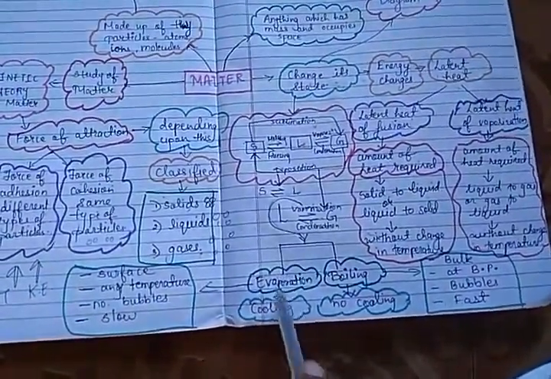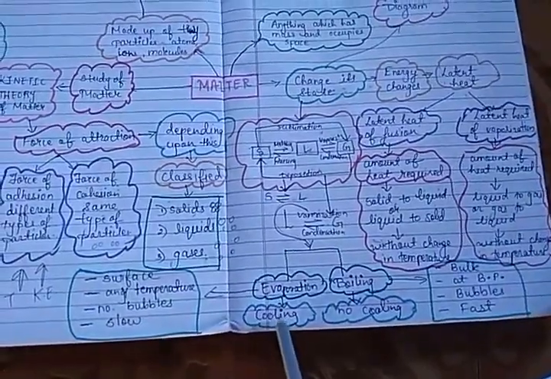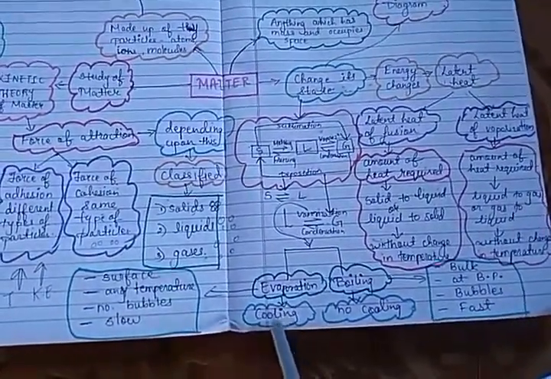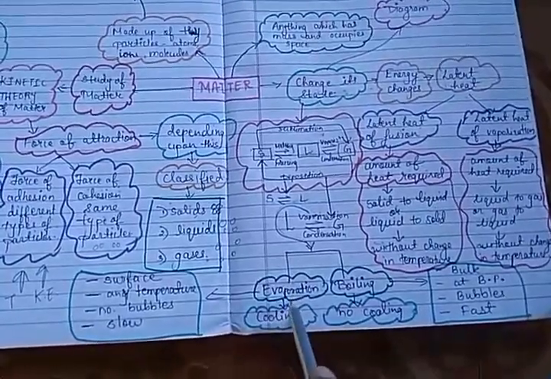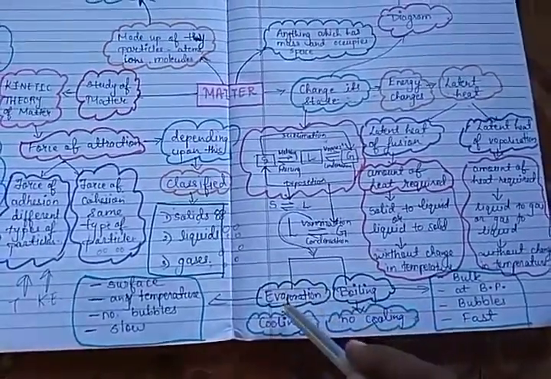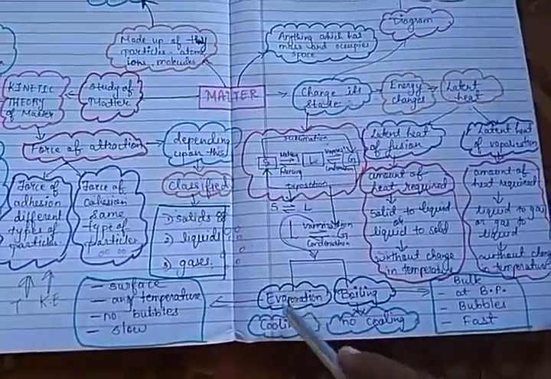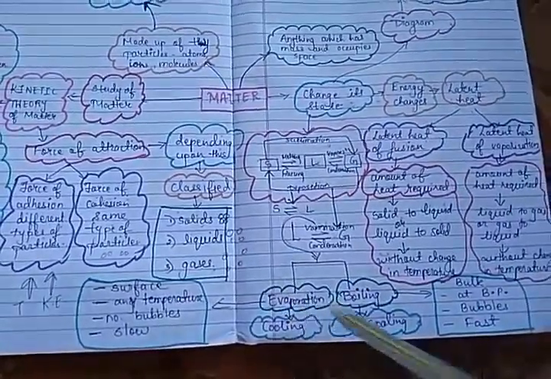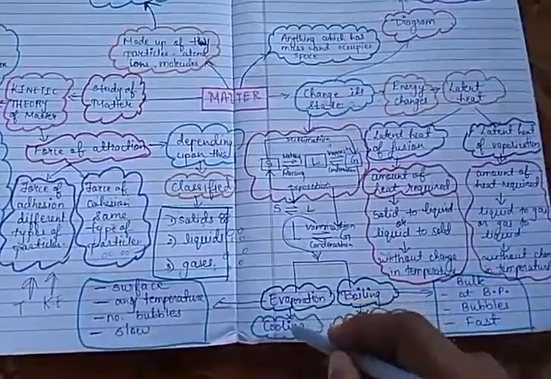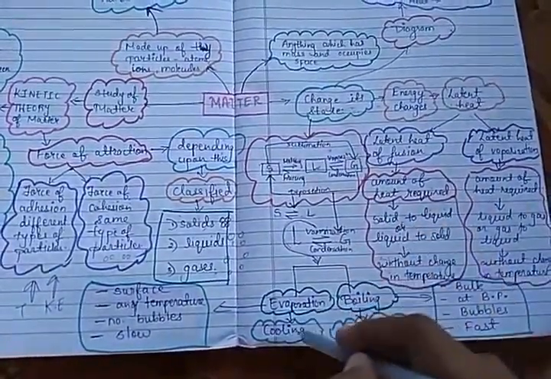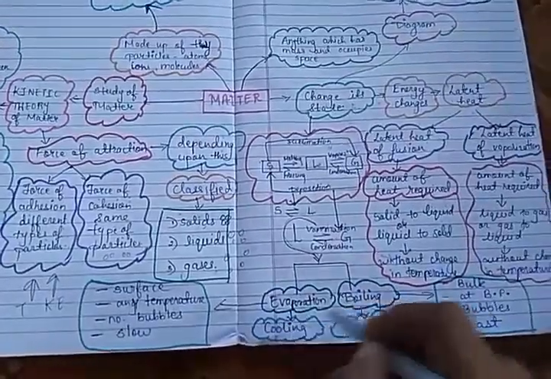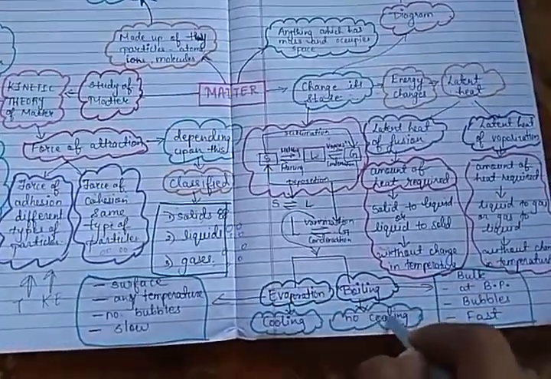Evaporation is the process which causes cooling effect. Cooling effect मतलब क्या? देखो, हमें जब पसीना आता है समर सीजन में, our body gives out sweat. When the sweating is done, that time our body temperature falls down. So evaporation जब होता है हमारी body में से, that causes cooling effect. Okay, it gives out the heat energy, and therefore it causes cooling effect. But जब boiling होता है, it does not cause this cooling effect.